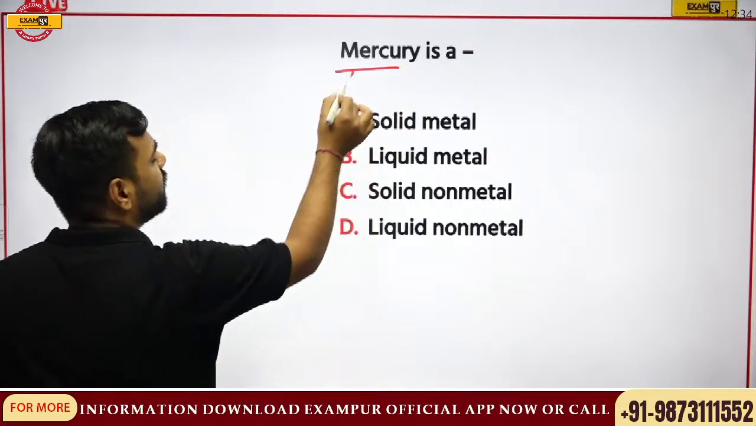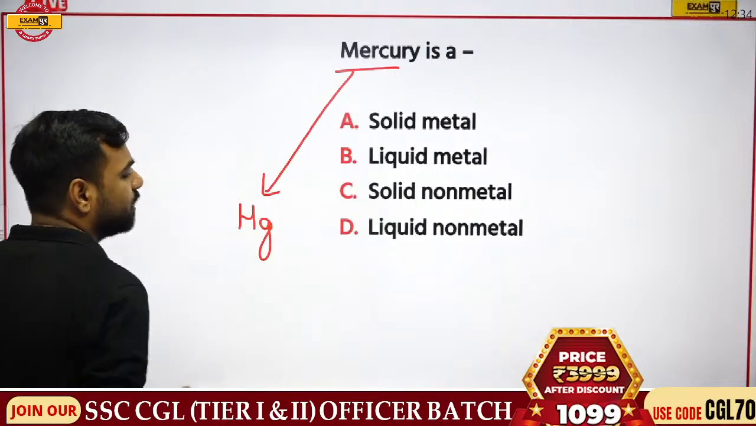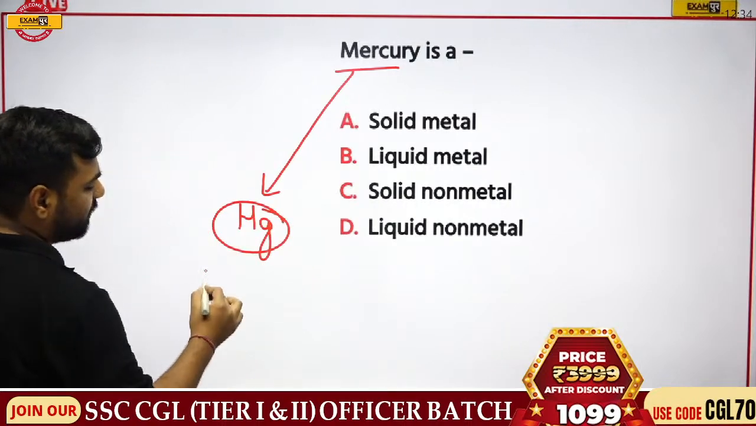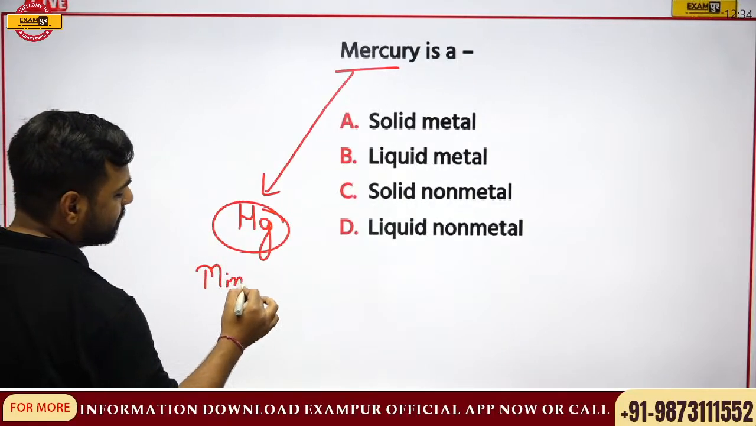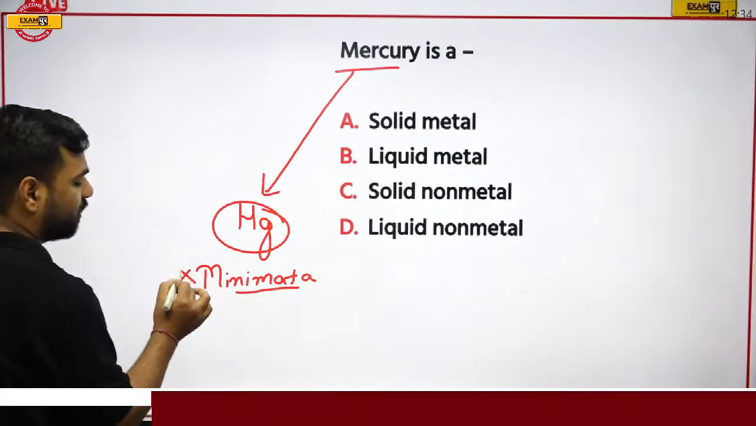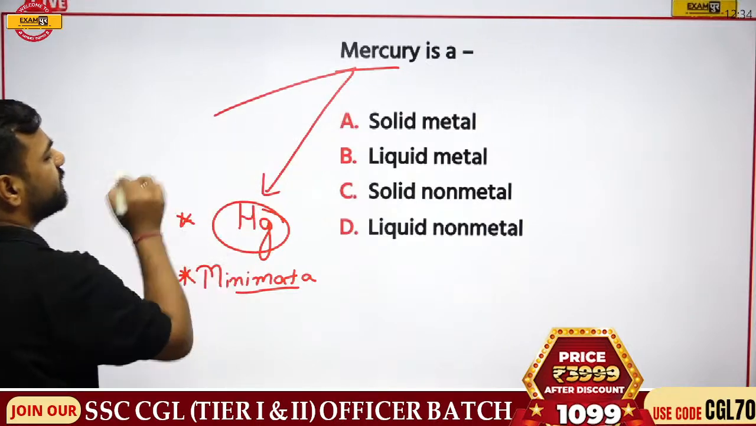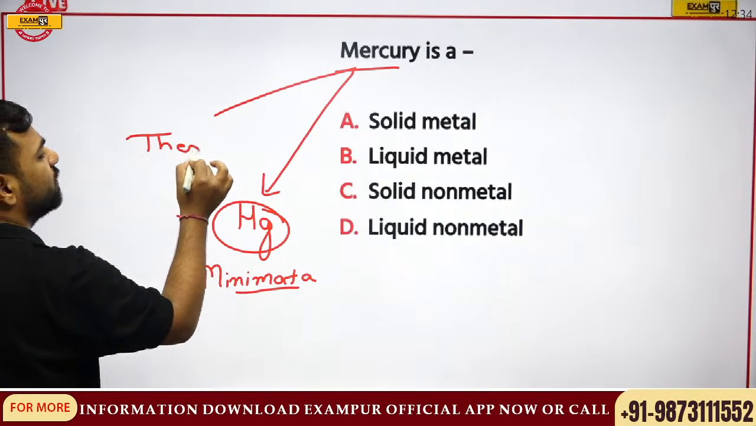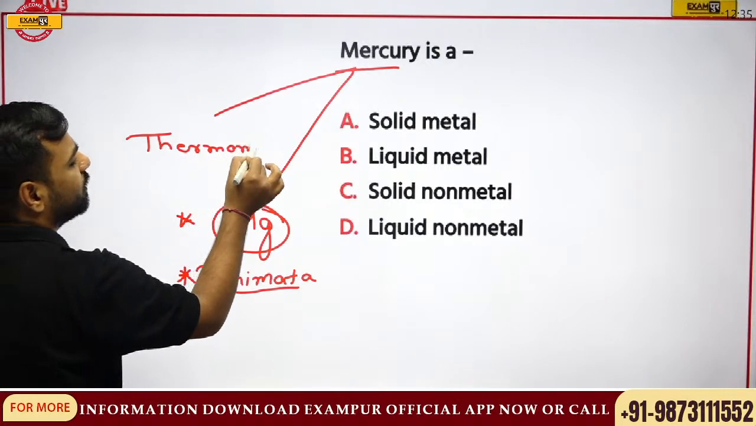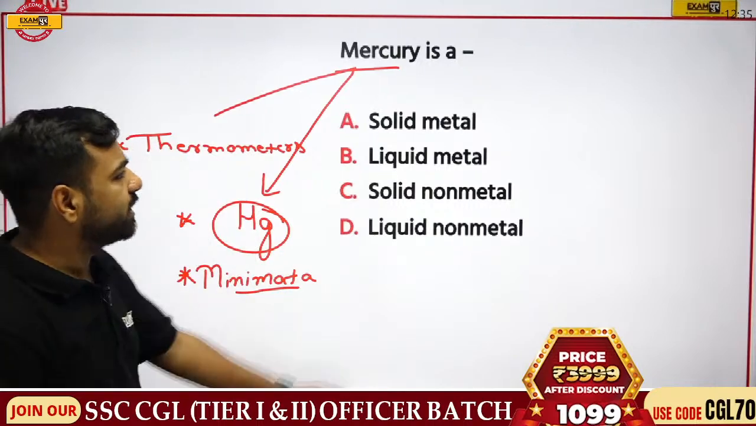What is mercury? When we're talking about mercury, its symbol is Hg. And if it enters into a body, it will create an issue that is known as Minamata. It is asked in the examination again and again, so we must be aware of this part. And if I talk about its use, it is used in thermometers, right? So we are aware of all these things.